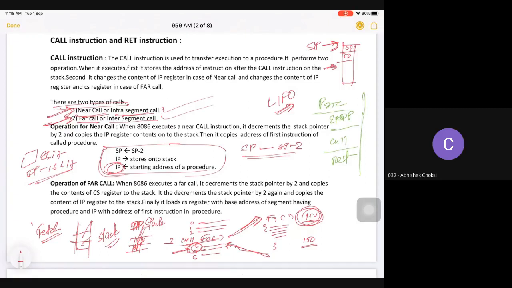These are the two things that you are supposed to do every time. And when your function gets over, you need to fetch the value of IP from the stack and you can resume your work. Done?